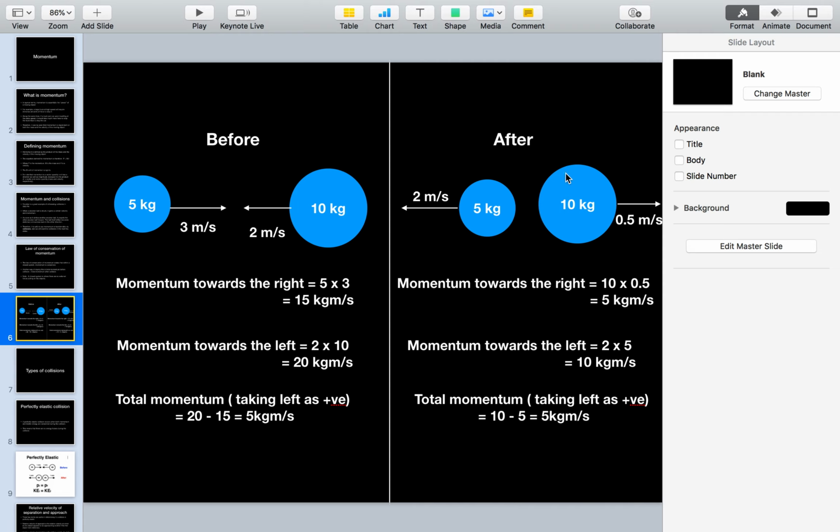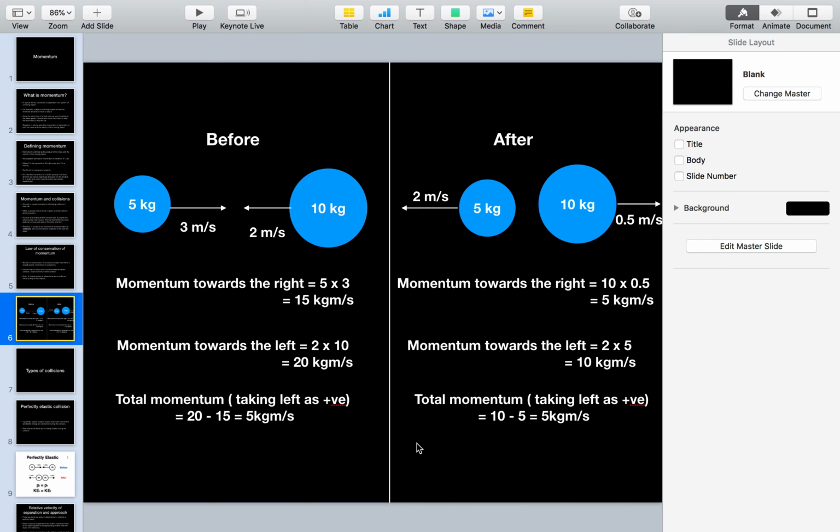In the after case, when they have collided and rebounded from each other, the 5 kg ball is moving towards the left now with a 2 meters per second velocity, and the 10 kg ball is moving towards the right with a half meter per second velocity. So momentum towards the right is 10 into half, which is 5 kg meters per second. The momentum towards the left is 5 into 2, which gives 10 kg meters per second. Again, total momentum taking the left as positive is 5 into 2, 10, which is positive, minus 10 into 0.5, which is 5. So 10 minus 5 gives 5.